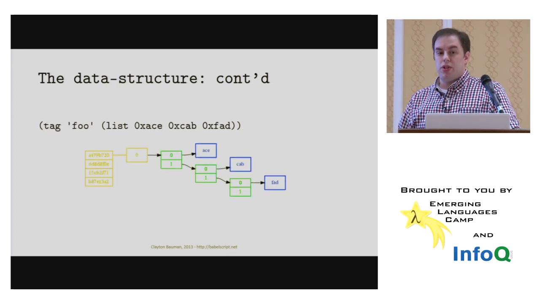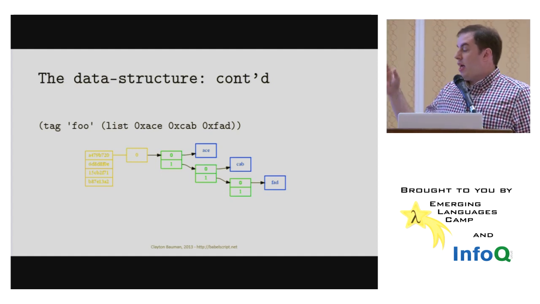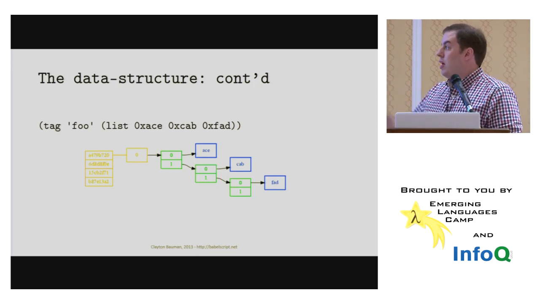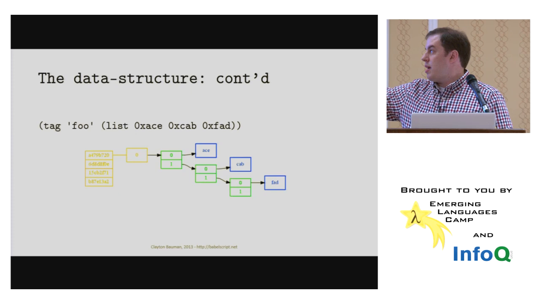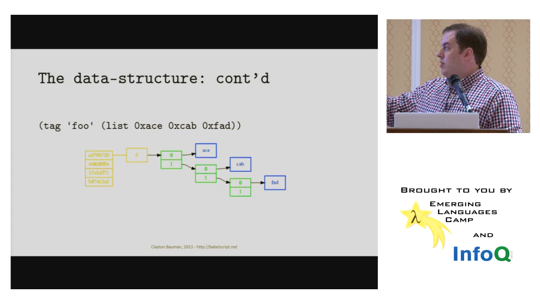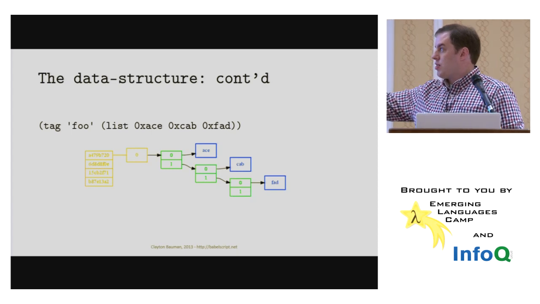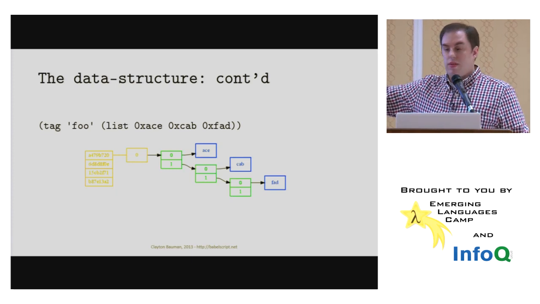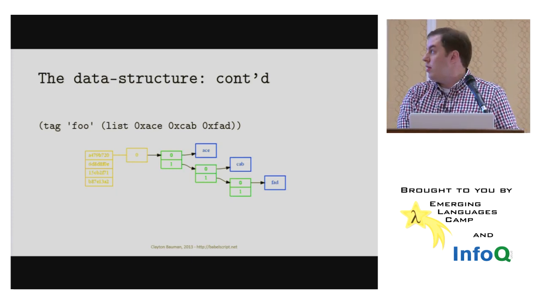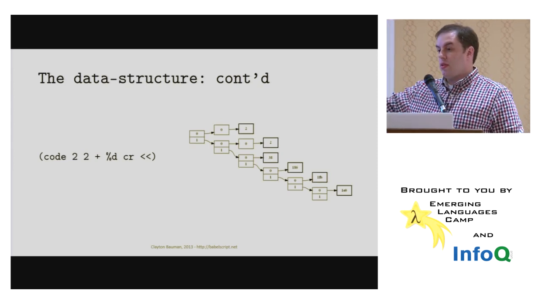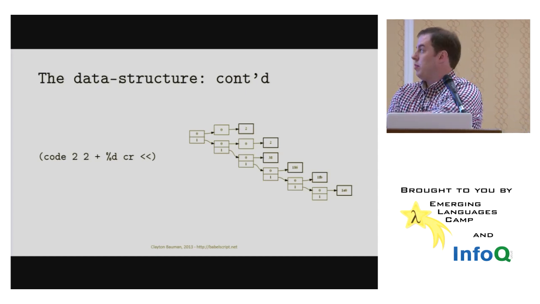And then the tagged pointer, the last item I mentioned, is basically a way to take some string description and associate it with a pointer. Here we have a tag statement, and foo is the string that we're going to hash. We convert it into a 128-bit hash, and then we point to whatever comes after that. So in this case, we've taken foo, hashed it, and it's now pointing at the list that I illustrated before. You can see in this slide all 3 elements together: the tag, the interior array, and the leaf array. And then this is the code statement shown in the sparse syntax. I'll mention that in a little bit.